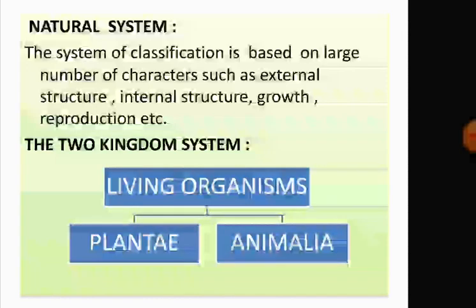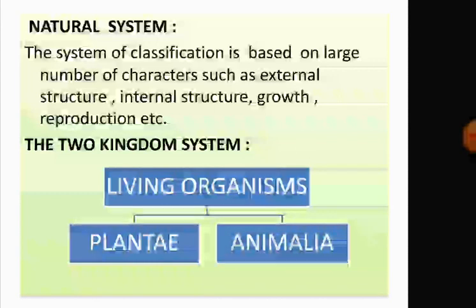Natural system. The natural system means the system of classification based on a large number of characters such as external structure, internal structure, growth, reproduction, etc. The system of classification that is based on comparison of many characteristics of a group is called the natural system of classification.